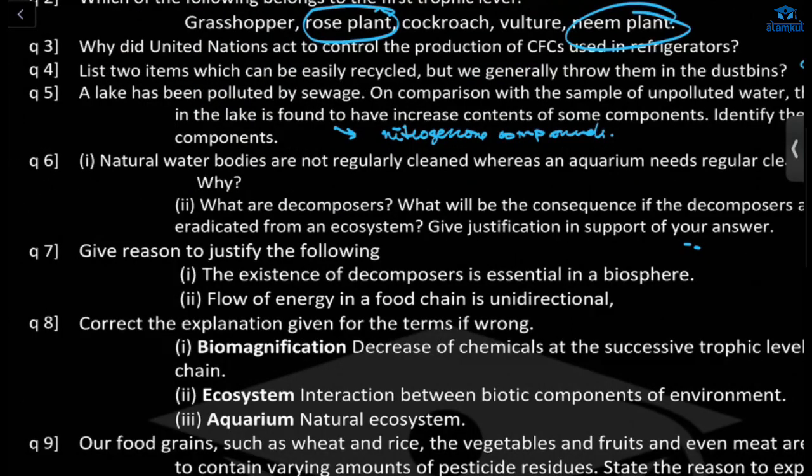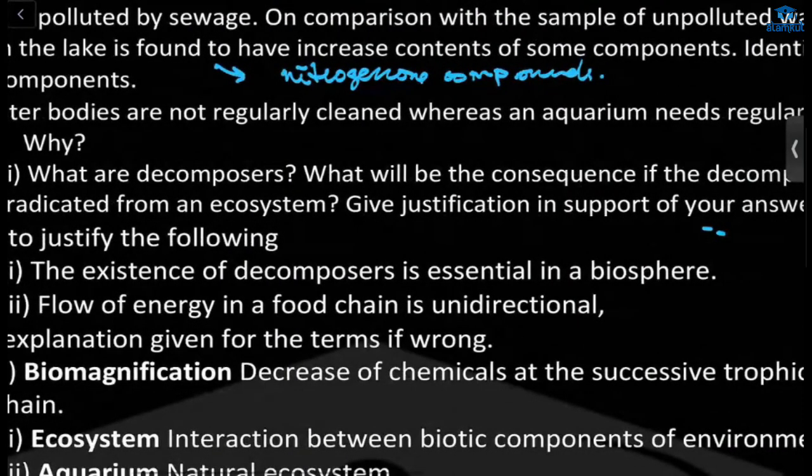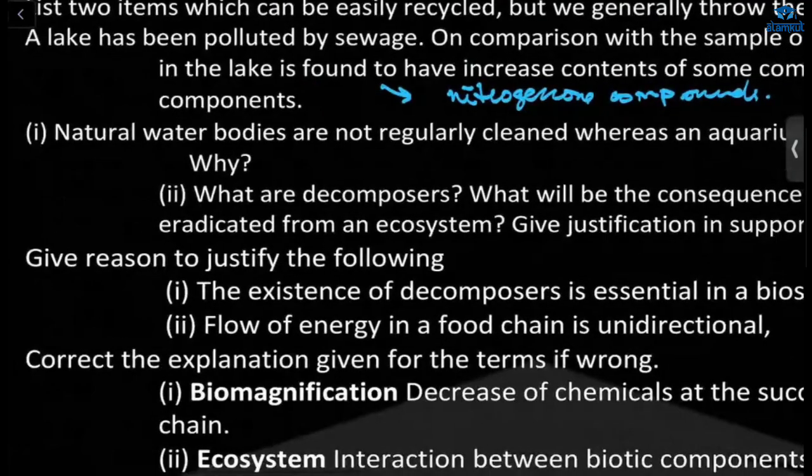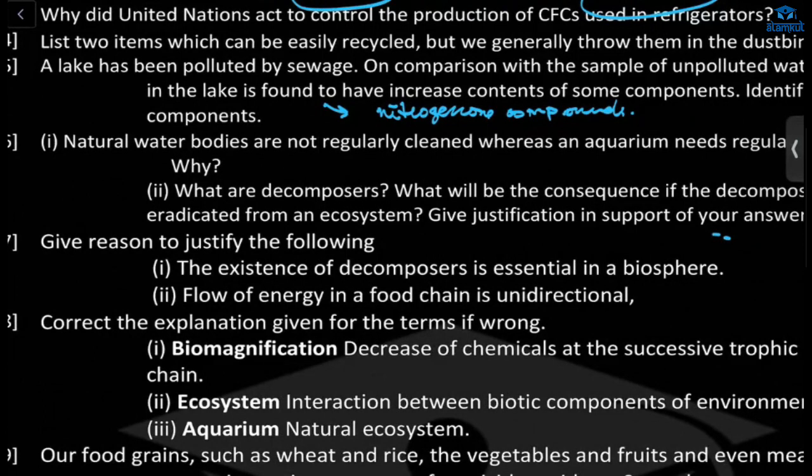Yes. Now, seventh one. The existence of decomposers is essential in a biosphere. This is the same as the second one. Okay. Next, the flow of energy in a food chain is unidirectional, right? Because the solar energy is captured by the plant, the autotrophs, right? And it is converted into chemical energy, and we do not revert it again into solar energy. So it goes in one direction from autotrophs to herbivores, carnivores, and omnivores.